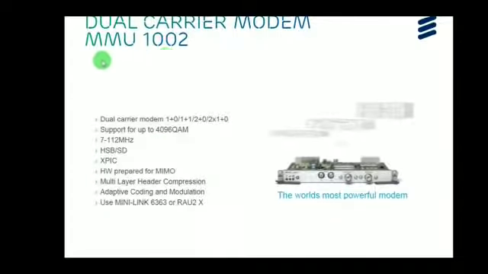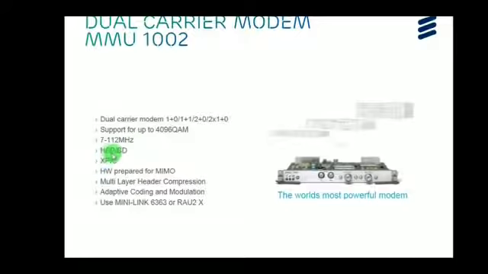MMU1002. MMU is nothing but modem multiplexer unit. It's a dual carrier modem. This is a picture of the MMU1002. It supports dual carrier modem, that is in 1+0 configuration, 1+1 configuration, 2+0 configuration, 2 1+0 configuration. It supports up to 4096 quadrature amplitude modulation. It supports bandwidth as 7 to 112 MHz.